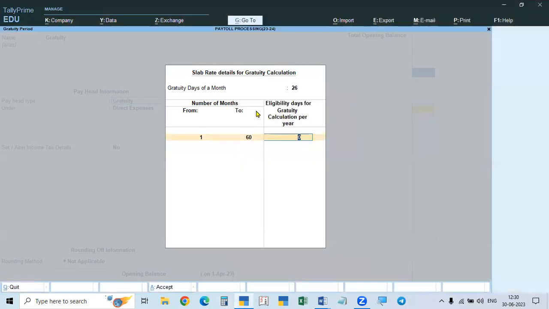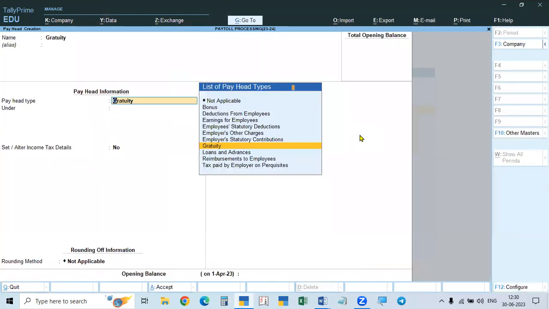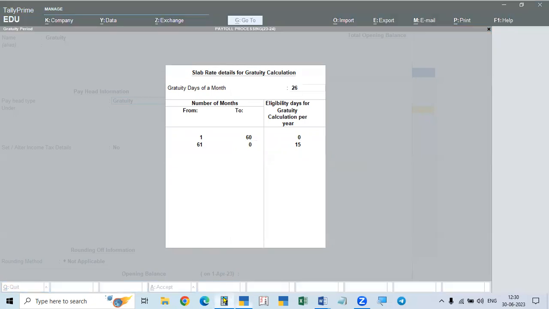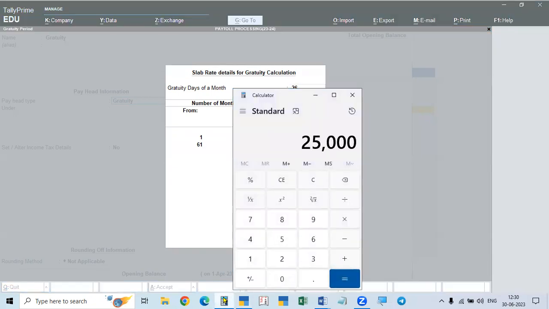So it will be calculated like that. That is called eligibility days for gratuity calculation per year. Per year, how many days gratuity will be calculated? Up to 60 months, there will be no gratuity. 61 and above, the limit is 15 days. So per annum, 15 days salary will be taken, calculating at 26 days. So 25,000 divided by 26 into 15 days means 14,423 per year.